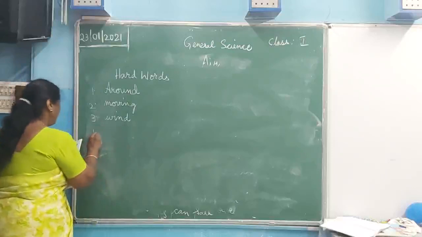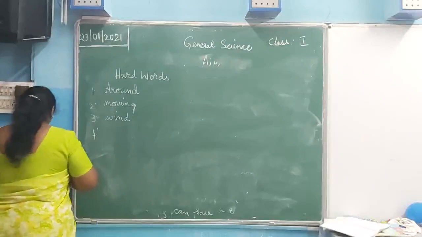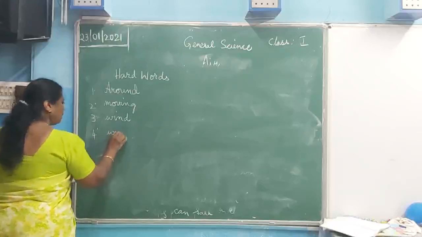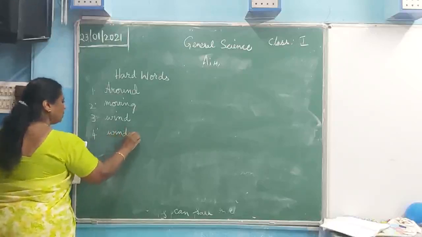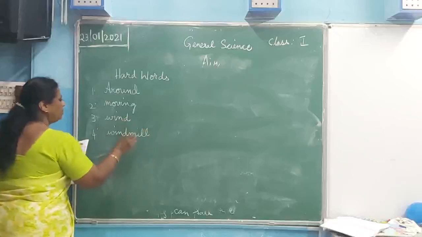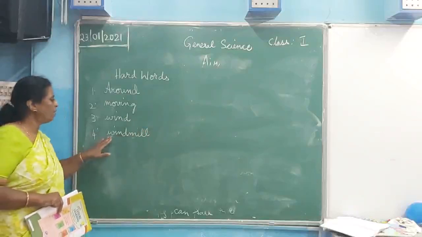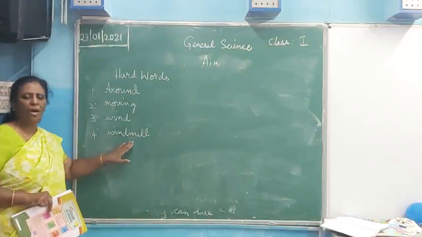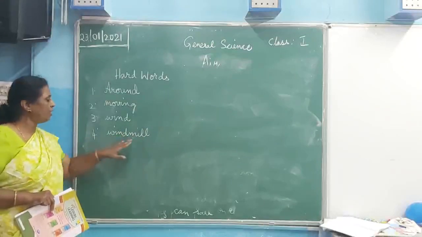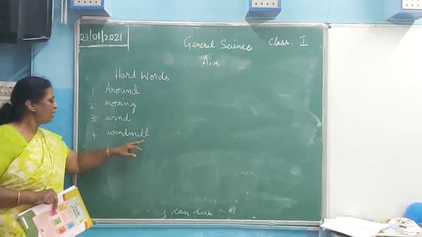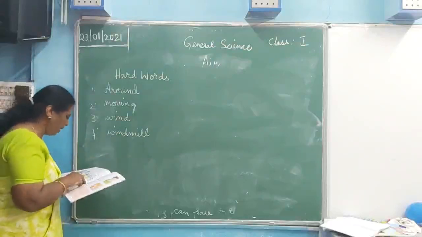Fourth one is windmill. W-I-N-D-M-I-L-L, windmill.